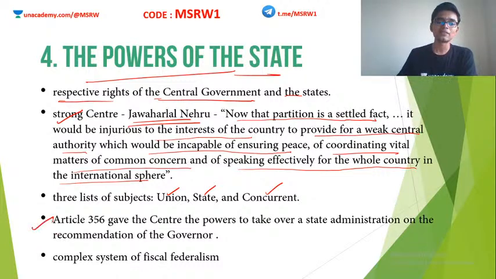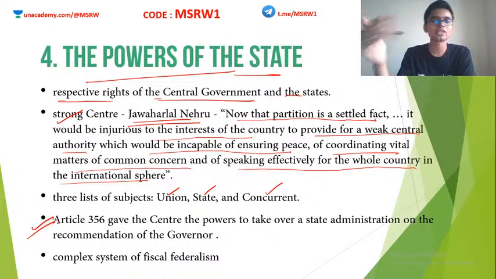Then, Article 356. You know about Article 356. What is it? President's rule. Or also sometimes it is known as state emergency. Whereby the center can directly take control of the state based on the recommendation of the governor. This is considered as an encroachment into the power of the state. That is also the reason why the Indian constitution, or the federalism in India, is considered as a quasi-federal nature with unitary bias.